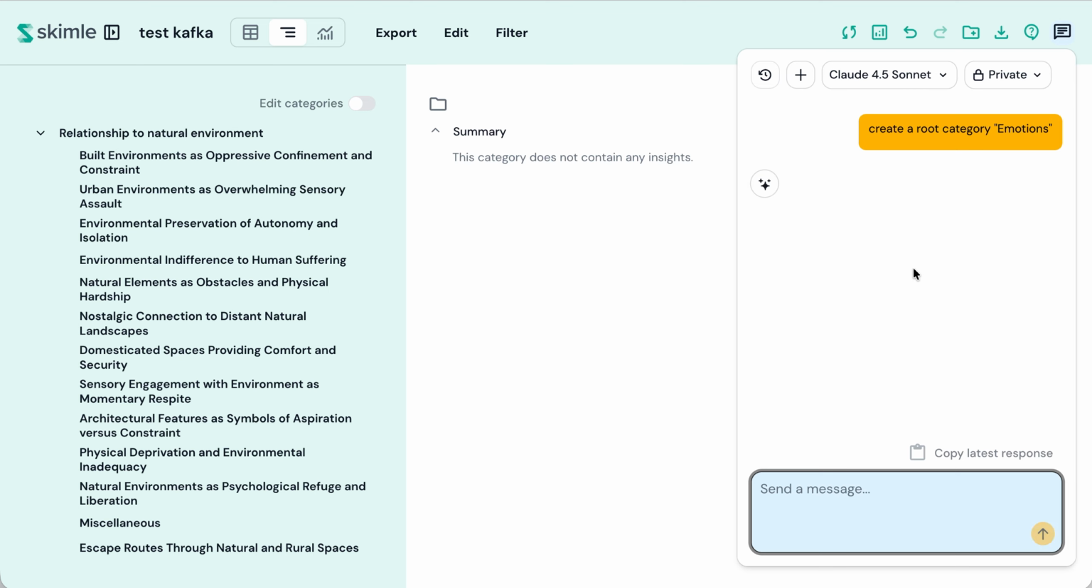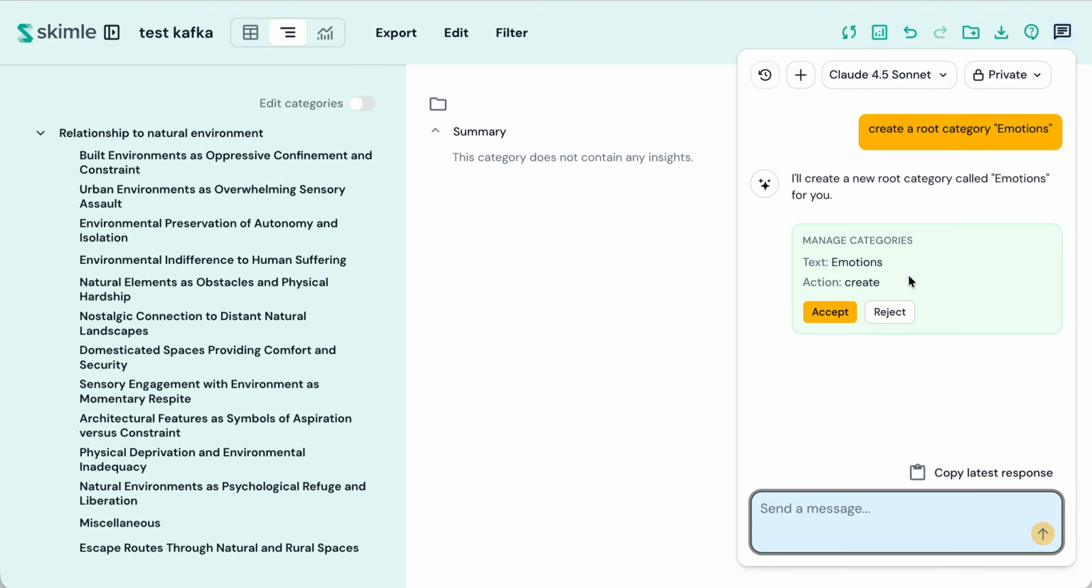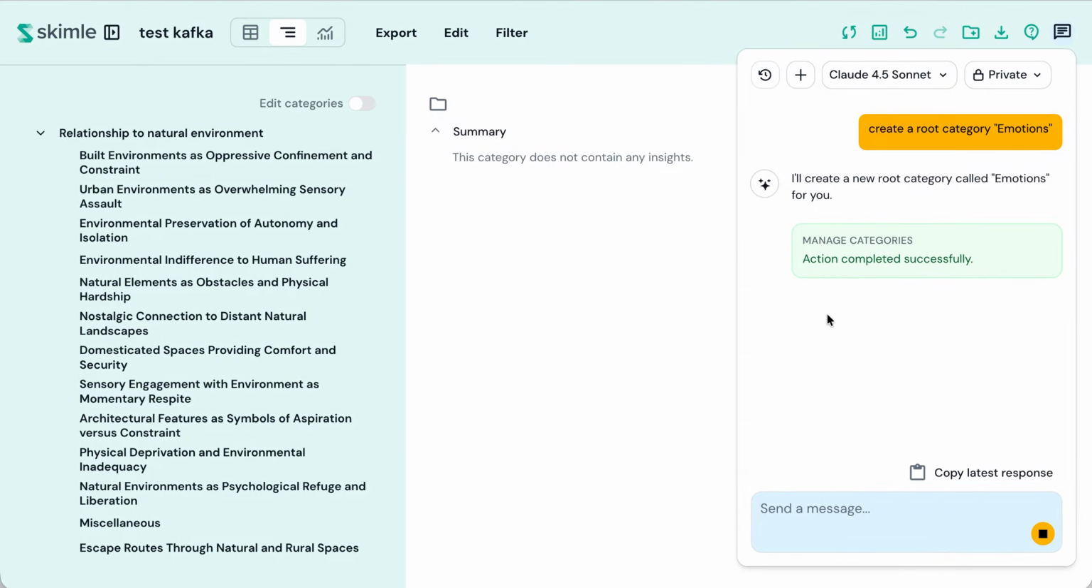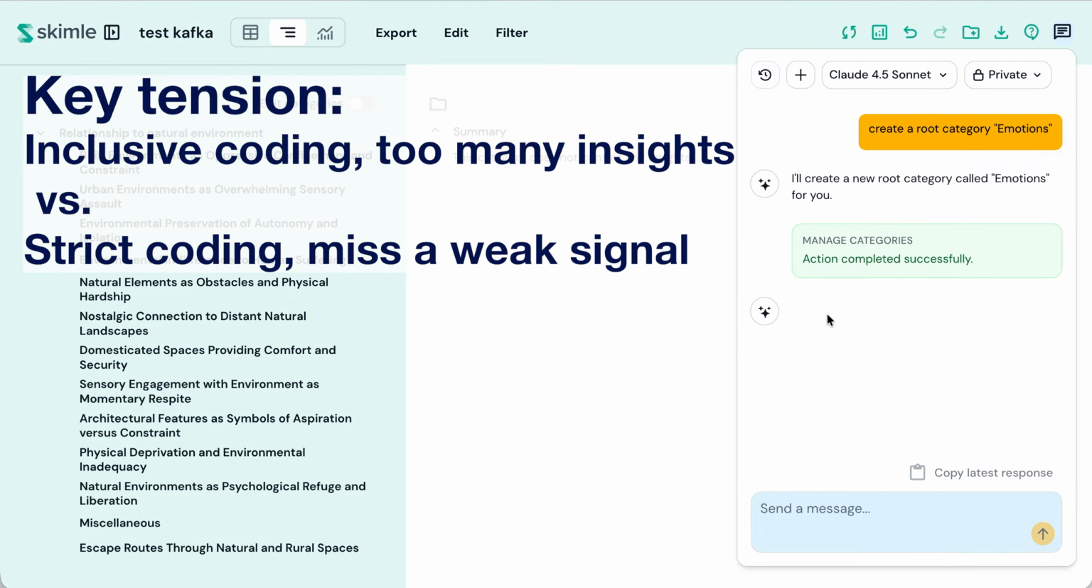One of the critiques we've had is that Skimle is too inclusive. We never wanted you to miss any quotes, so when you do an analysis currently in Skimle, it picks up all kinds of quotes that could relate to the themes you selected.